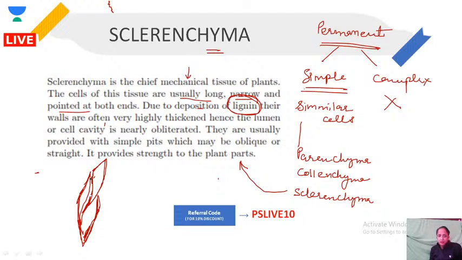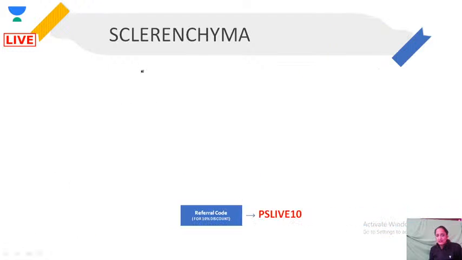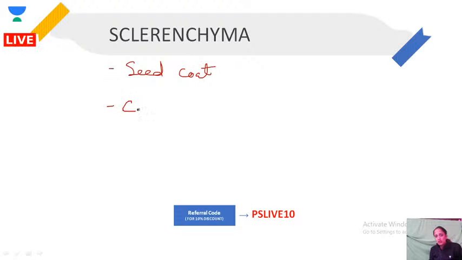They are almost dead cells. This red thing is lignin deposits, and because of that they provide strength to the plants. Where are they present? Sclerenchyma is present in the seed coat and in coconut husk, because they provide strength and protection to the plants.